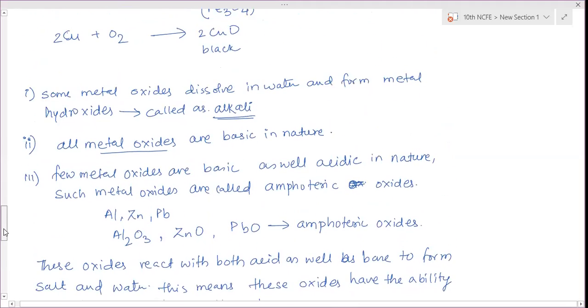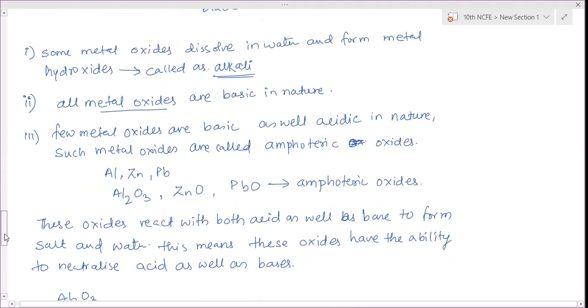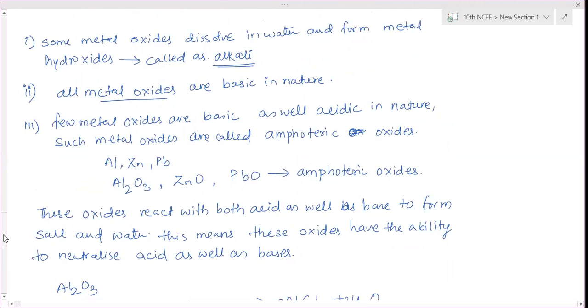Till which part have you written? From this, write it down. Ma'am, could you repeat the last part you told, and how do you prove that a particular thing is an amphoteric oxide? Reaction with acid and base. So you should just write the reactions with acid and base, right? Yes. Okay, ma'am, thank you. This is a 1 marker or 2 marker, ma'am? 3 marker. Okay, ma'am, thank you.